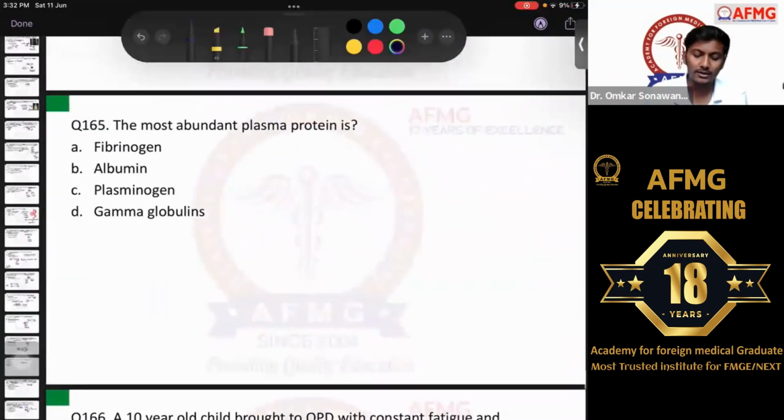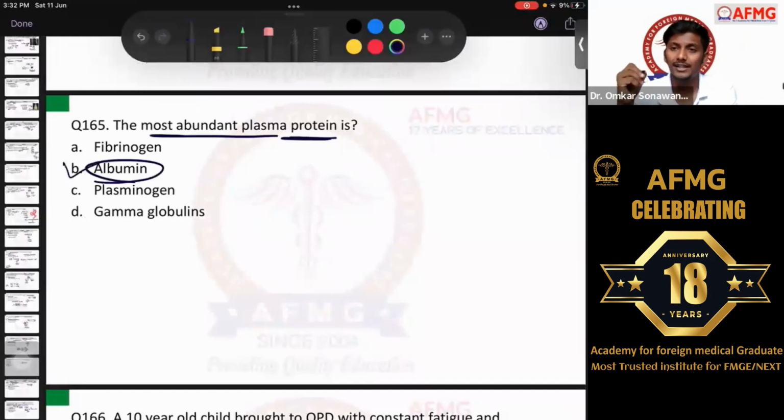Moving further, question number 165. The most abundant plasma protein, discussed multiple times. I used to tell you, the most abundant protein inside body is collagen, but the most abundant plasma protein, all of you knew the answer. It was straight away option B, albumin over here. So most abundant plasma protein.